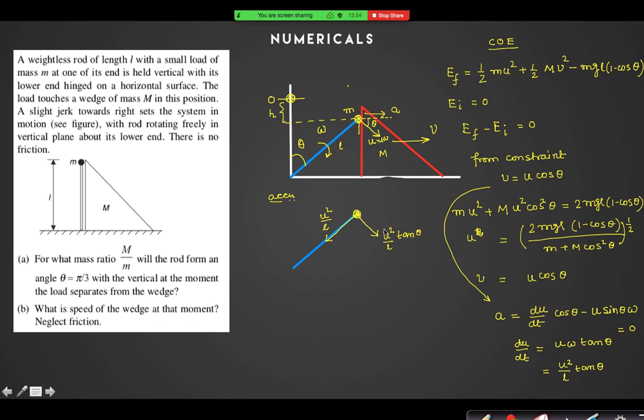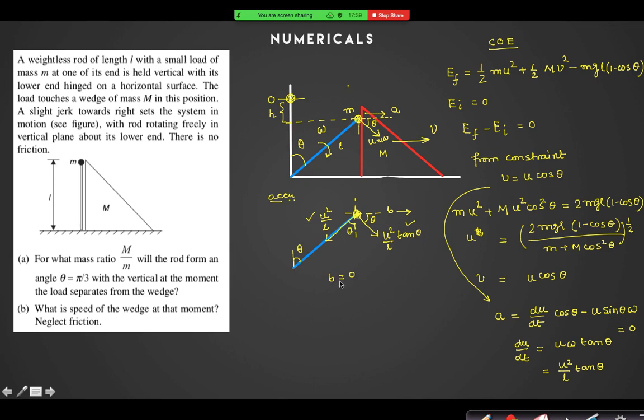So now can I say that along this line the acceleration is 0? That I can find by calculation. If this angle is theta, this angle is also theta. Yes, sir, it is coming 0. So u square by L into tan theta cos theta equals u square by L sin theta. Are they same? Yes. So by calculation also you can get that along this line the acceleration is 0.